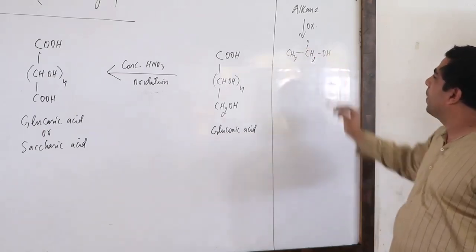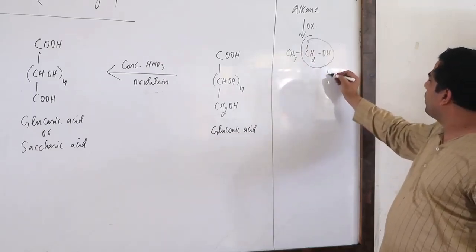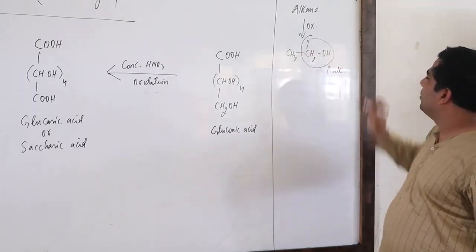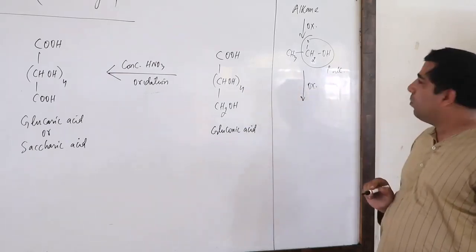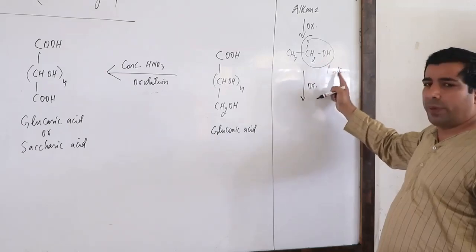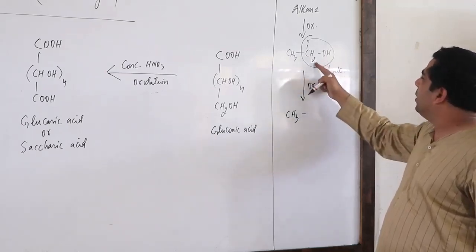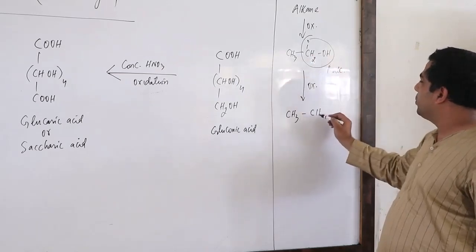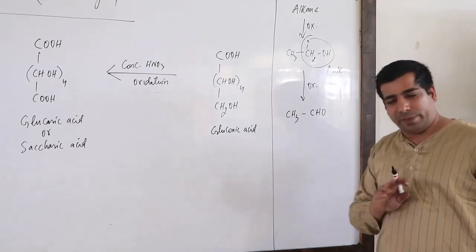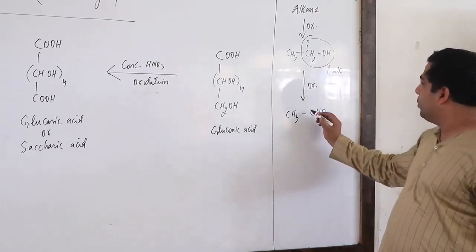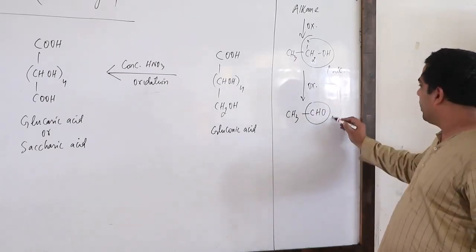Now what's my point? If I do oxidation of this primary alcohol, what will happen? Remember, primary alcohol will change into aldehyde. This CH2OH group will become CHO. It will lose 2 hydrogens, and loss of hydrogen is also oxidation, remember that. So you are getting an aldehyde group here, correct?